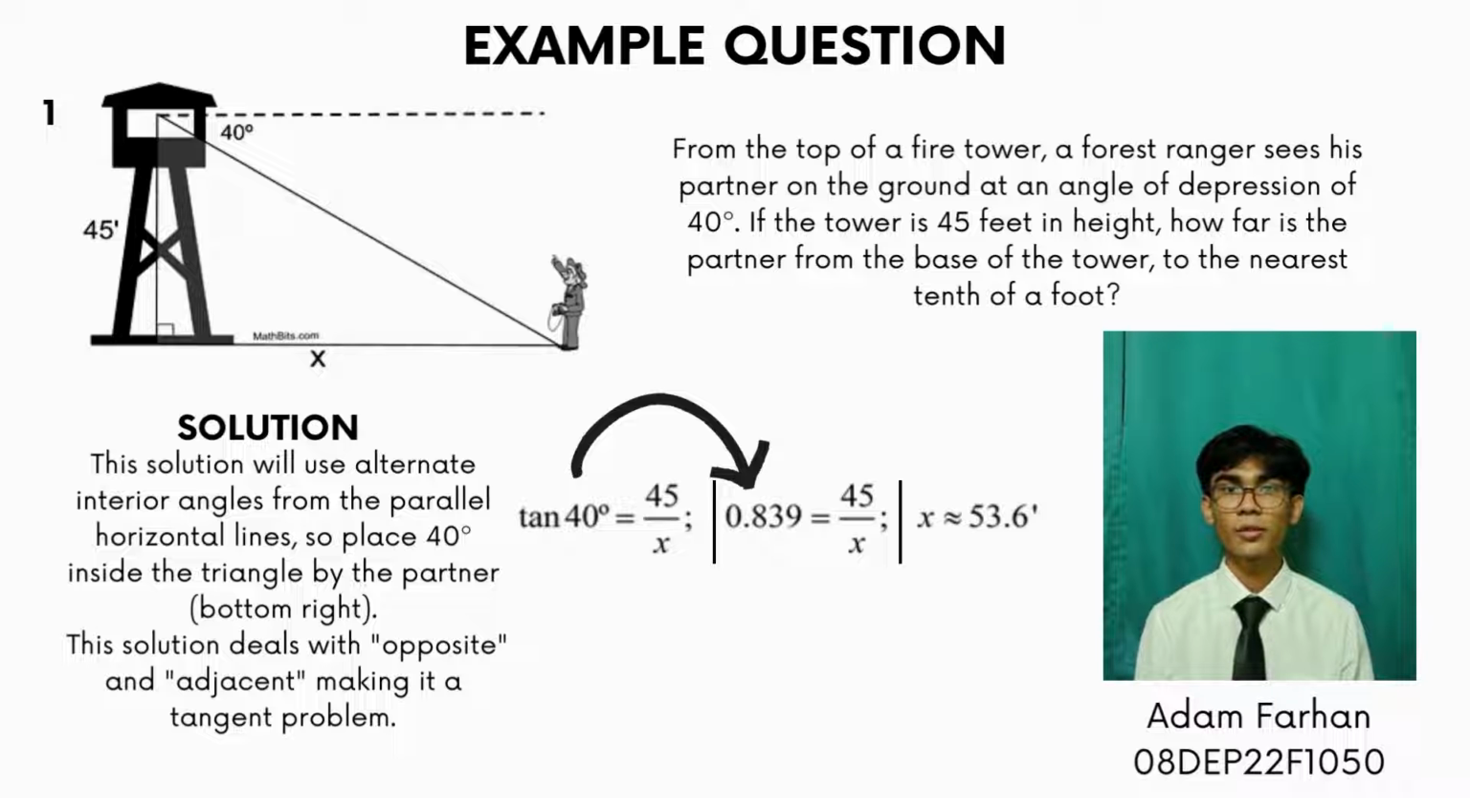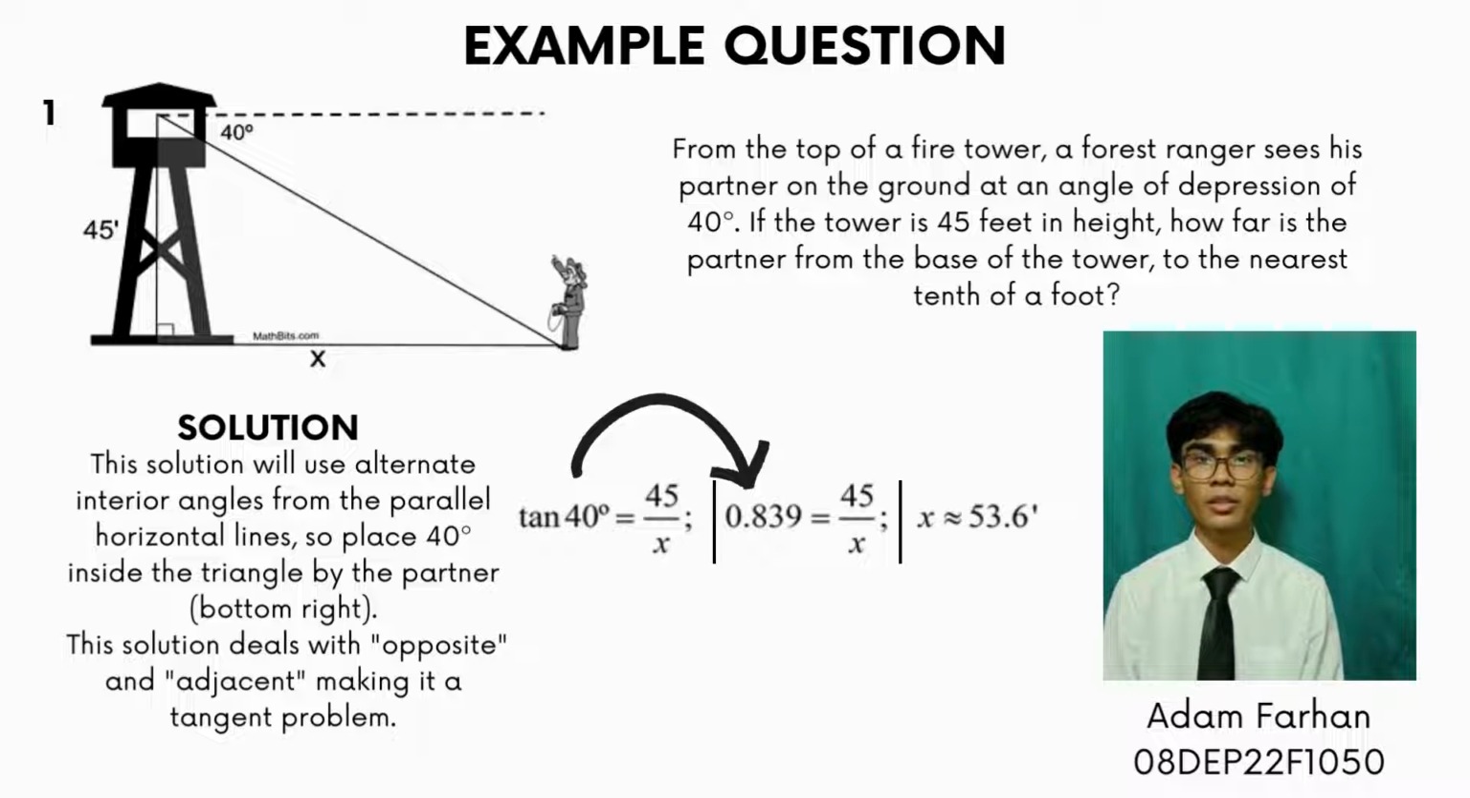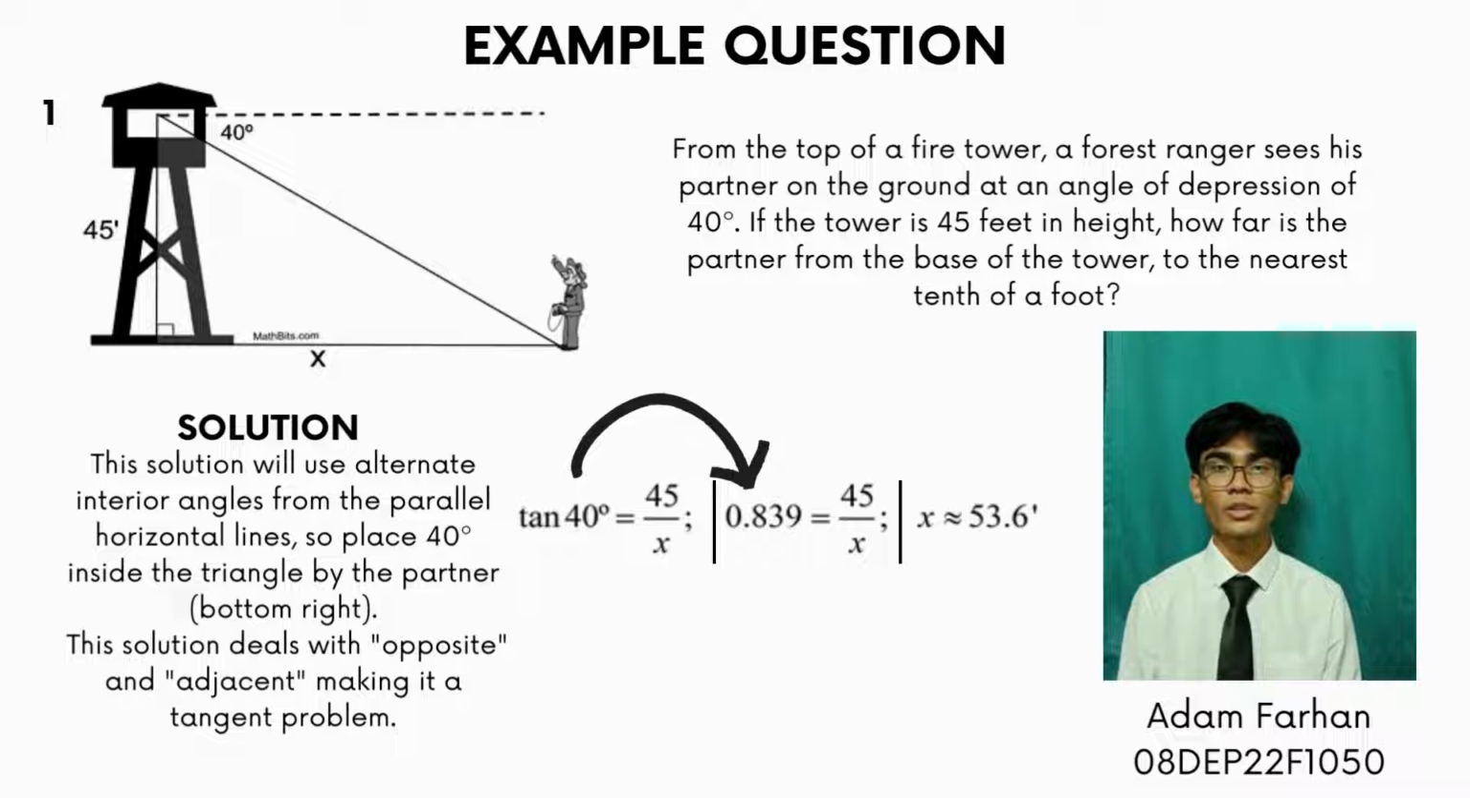The question is to find the x value, so in this case the solution will use alternate interior angles from the parallel horizontal lines. So place 40 degrees inside the triangle by the partner, bottom right. The solution deals with opposite and adjacent, making it a tangent problem. The equation is tan 40 degrees equals 45 over x. 0.839 equals 45 over x. So x will be equal to 53.6.